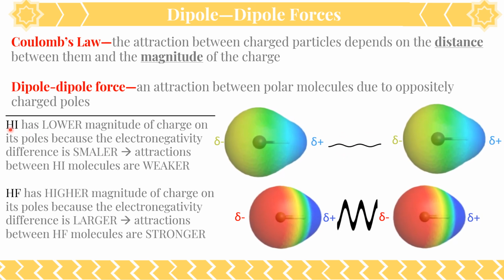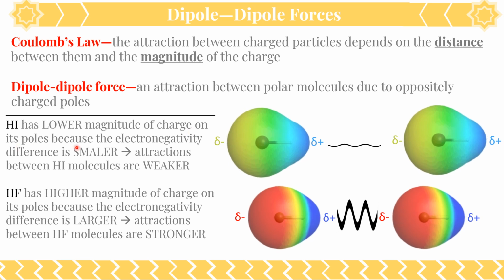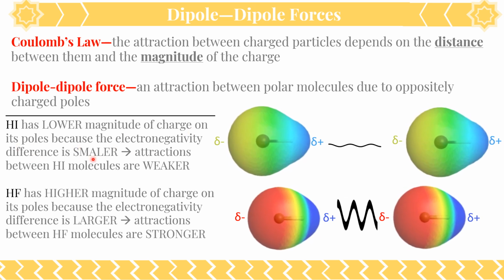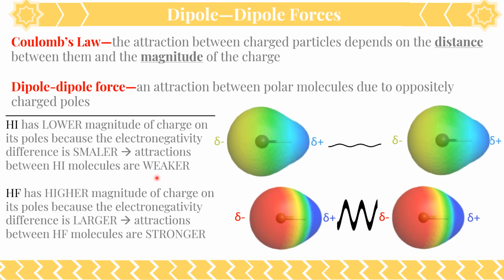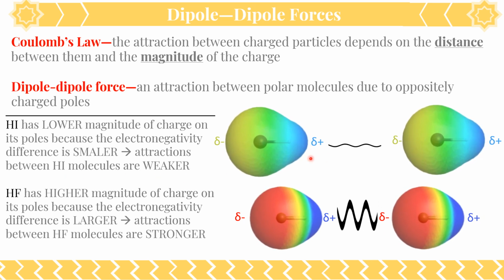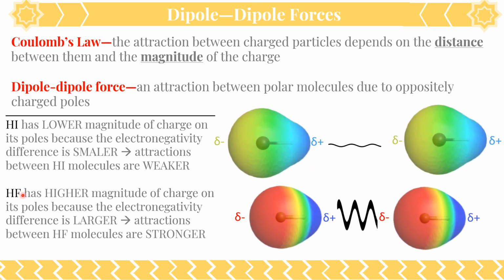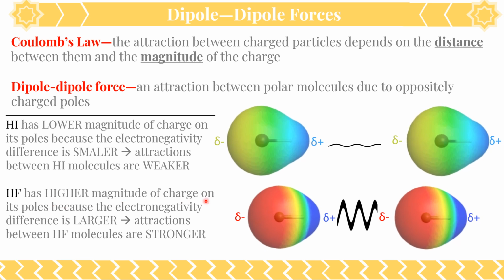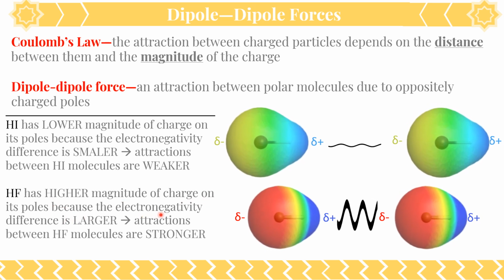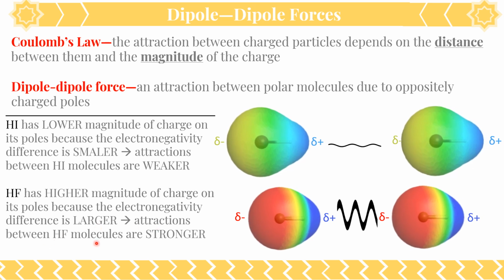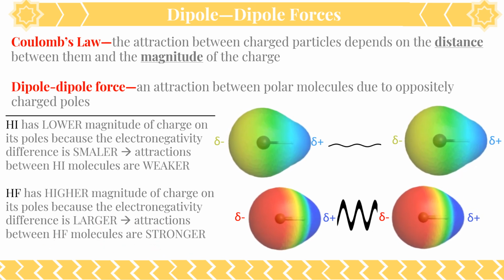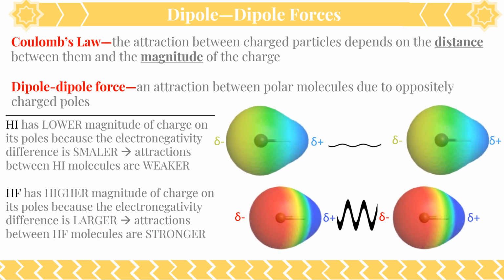Okay? So with a lower magnitude of charge on its poles, because the electronegativity difference is very small, the attractions between hydroiodic molecules are weaker. They don't stick to each other as much. The intermolecular force is weaker. Since hydrofluoric acid has a higher magnitude of charge on its poles due to its greater difference in electronegativity, much larger difference, the attractions between HF molecules are stronger. That intermolecular force is much stronger.